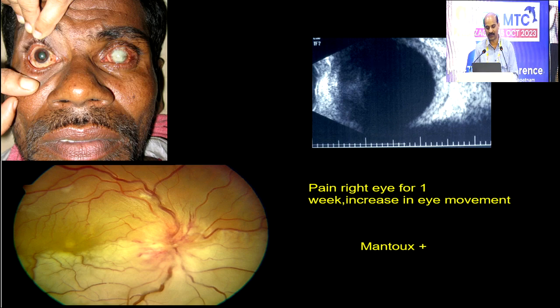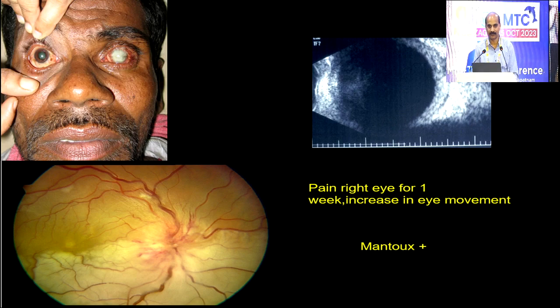So this patient has posterior scleritis and his Mantoux was positive. If you would have thought in terms of sympathetic ophthalmia, we would have started him on oral steroids, which would have aggravated the condition. Yeah, no, this is actually a serous retinal detachment. There is serous retinal detachment in posterior scleritis.